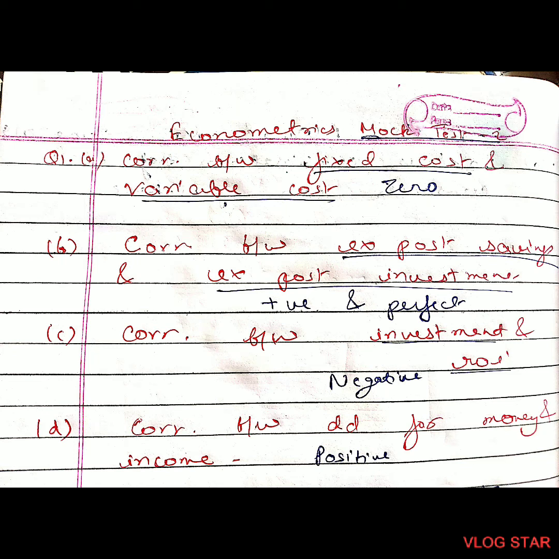Question number 1. Match the following. First one, correlation between fixed cost and variable cost is 0. There is no correlation. Second, correlation between exposed savings and exposed investment is positive and perfect. There is positive correlation between exposed savings and exposed investment, positive and perfect.